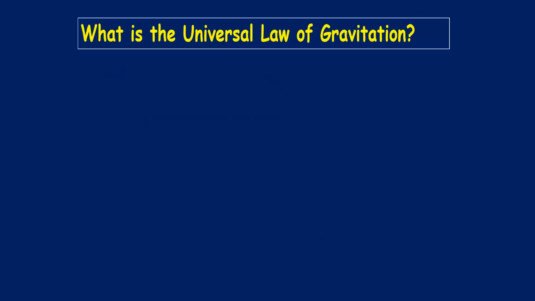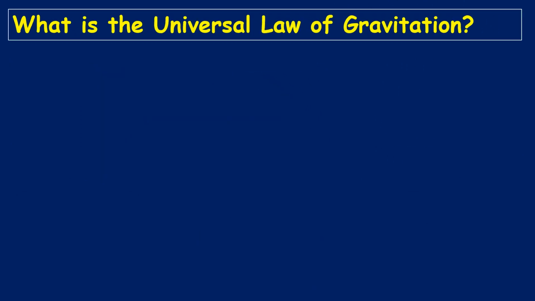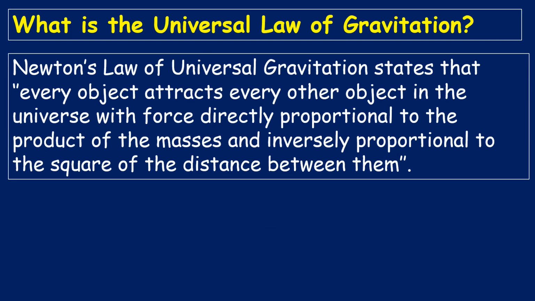Now, what is the universal law of gravitation? What does it say? Newton's law of universal gravitation states that every object attracts every other object in the universe with a force. In this universe, every object attracts another object with a certain force.